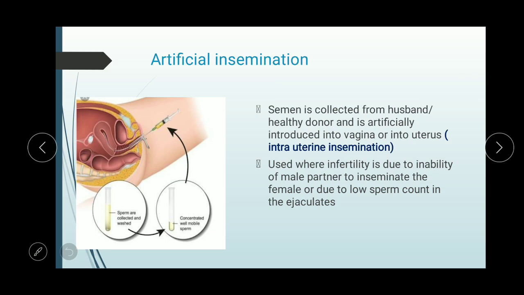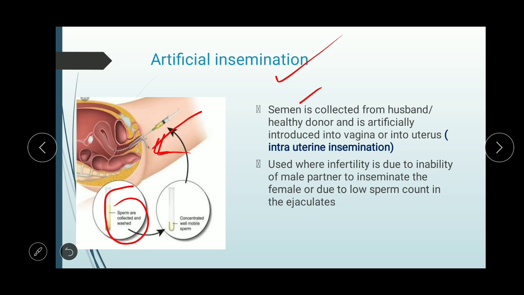Now come to artificial insemination. As the name suggests, artificial means this process is quite different from natural. Here the semen is collected from the husband or a healthy donor. The husband or healthy donor will donate the sperm, and this is artificially introduced with the help of needles, you can see. Here you can see the test tube containing the sperms, and they are introduced with the help of a needle, or you can say injection, into the vagina or the uterus of the female. Here this is called intrauterine insemination.